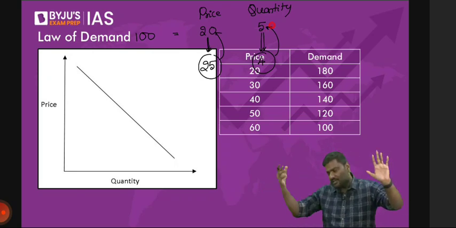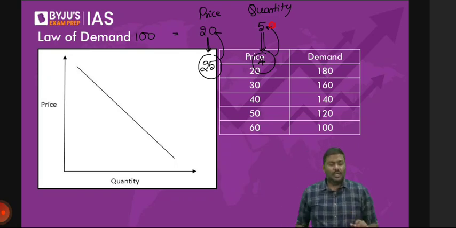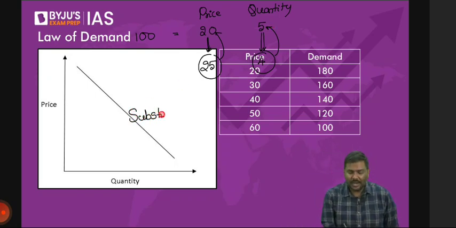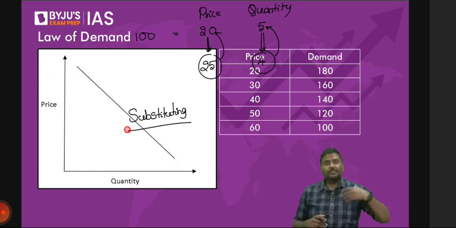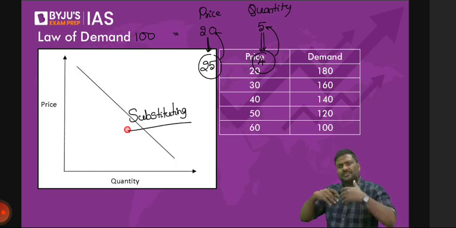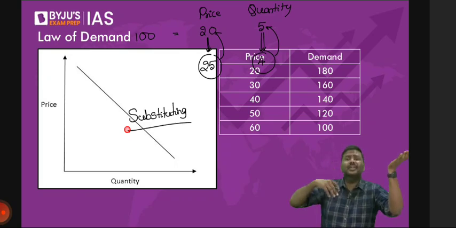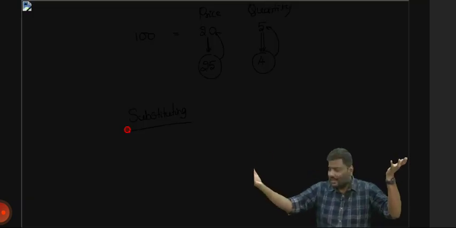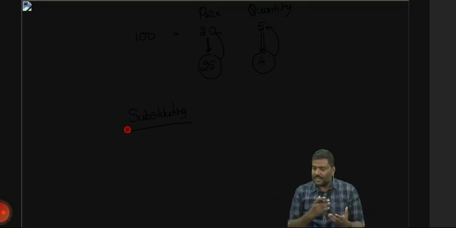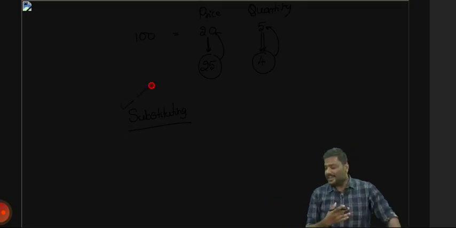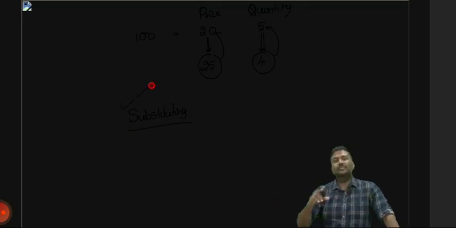Point number two, people will start substituting. Simple. Why does the demand go down? People will start substituting. It should not be very difficult to understand substitution. If the price of tea goes up, people will obviously substitute tea with coffee. If Nestle coffee price goes up, people will substitute Nestle with someone else, let's say, another brand of coffee. That is basically the idea. So this is the second reason why generally price and demand are inversely related. So this is the law of demand.